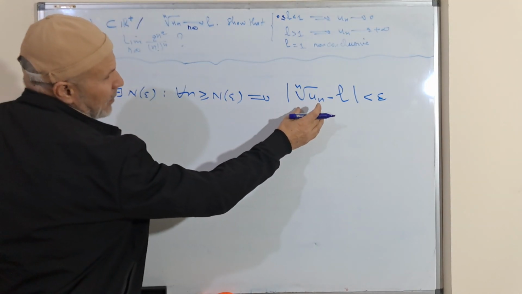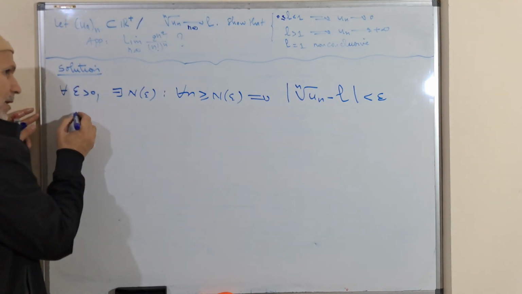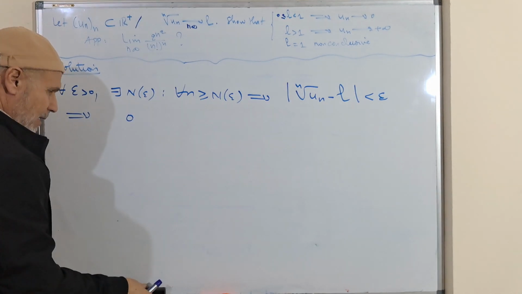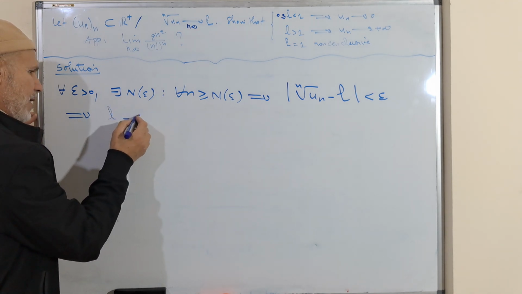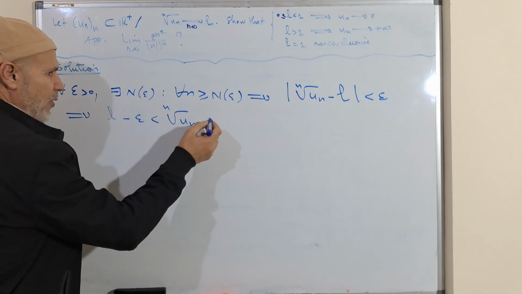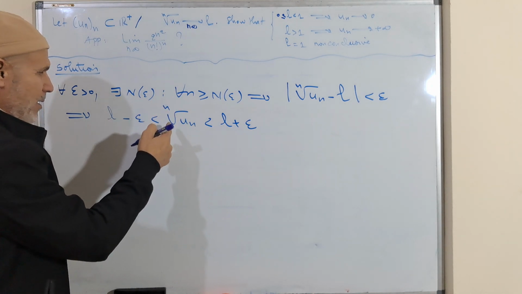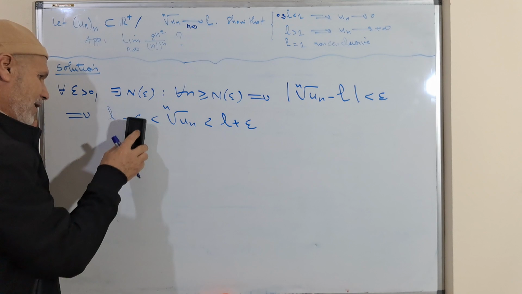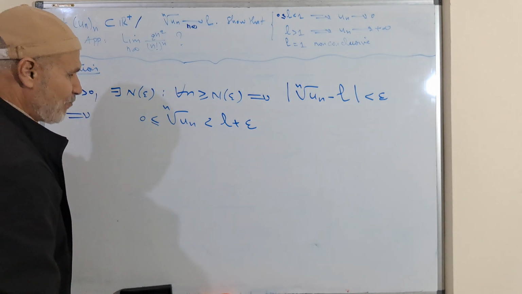We take off the absolute value, so more precisely, we get L minus epsilon less than the nth root of Un, which is less than L plus epsilon. But since Un is positive, the nth root is positive, so we can just take it greater than or equal to 0.